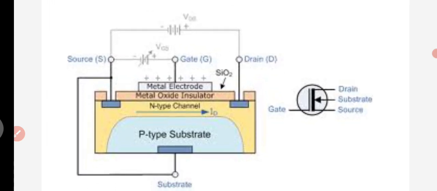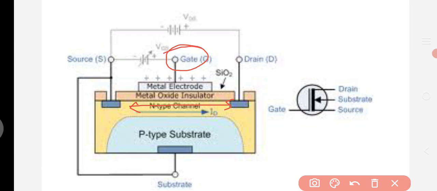So in this working principle of MOSFET, under this metal oxide insulator, this is equal to our complete channel length. This channel length may depend upon the voltage applied to the gate. The gate voltage is either positive or negative, and based on that, the electrons or holes will experience some force.